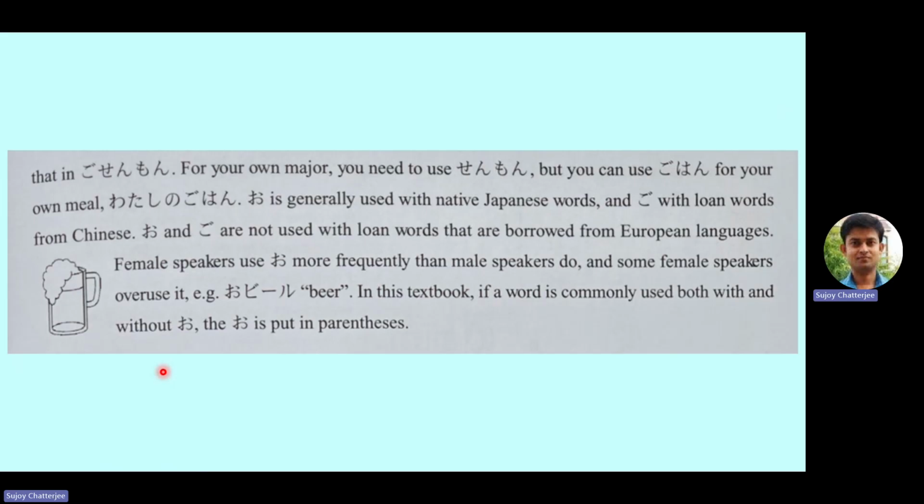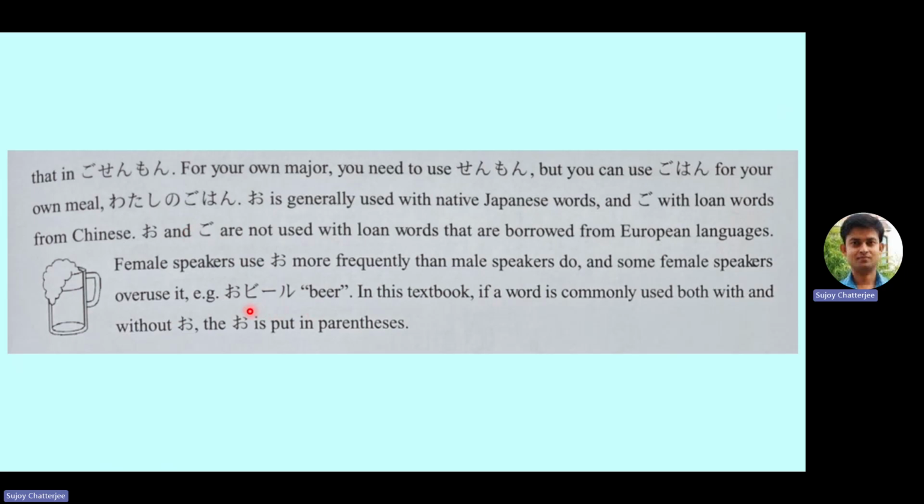Now, female speakers, so there is gender specific usage also seen in Japanese society. Female speakers use o more frequently than male speakers do, and some female speakers overuse it. For example, o-beer. So beer is again borrowed from a European language, right? As per this statement, we need not use o in front of beer, but some ladies use it.